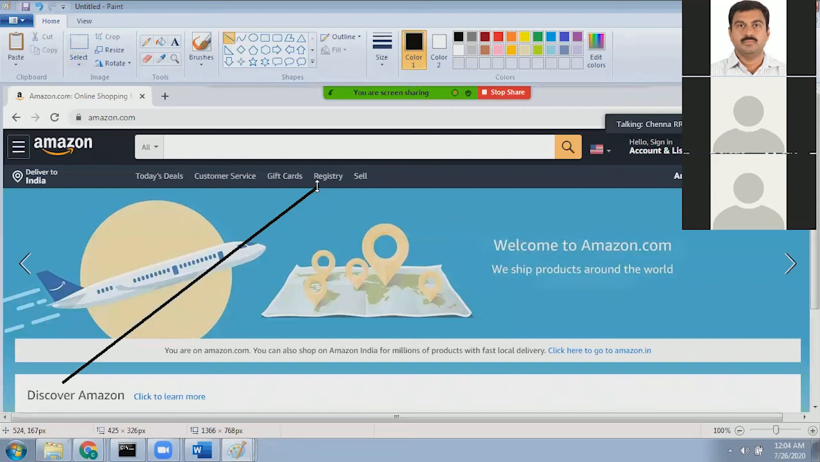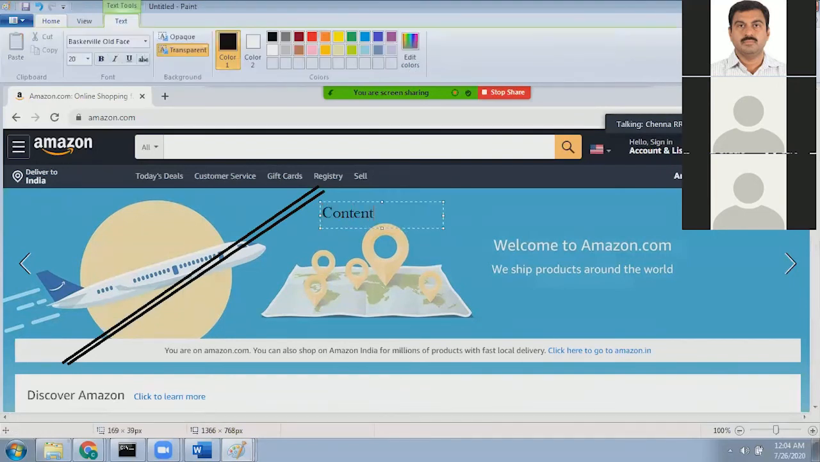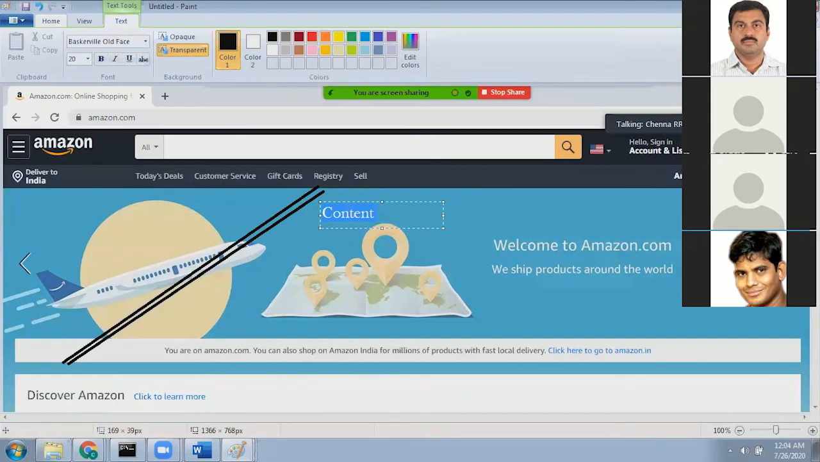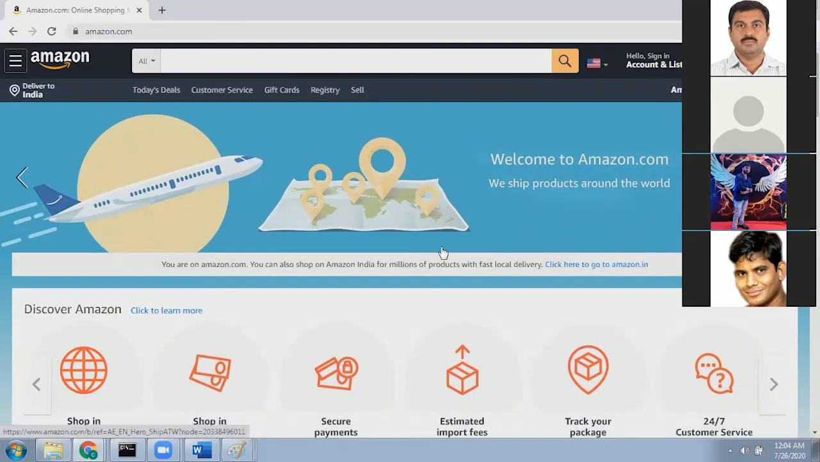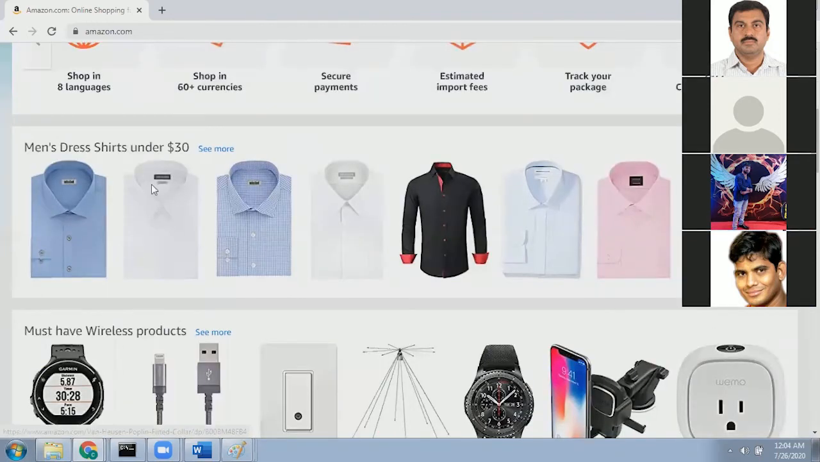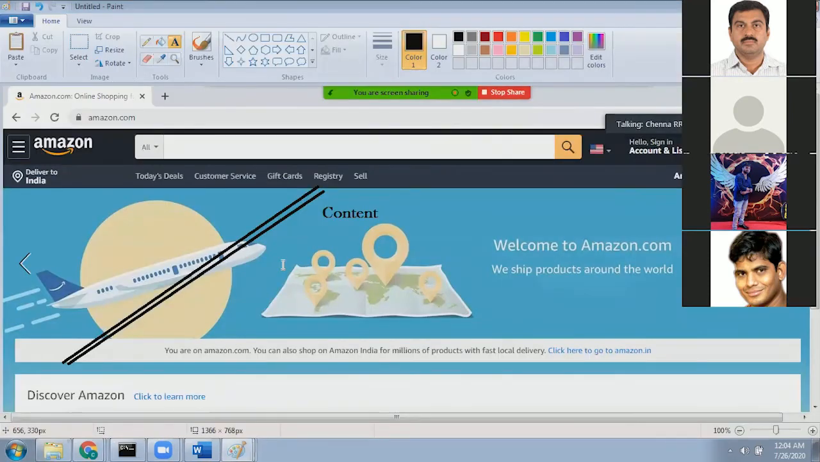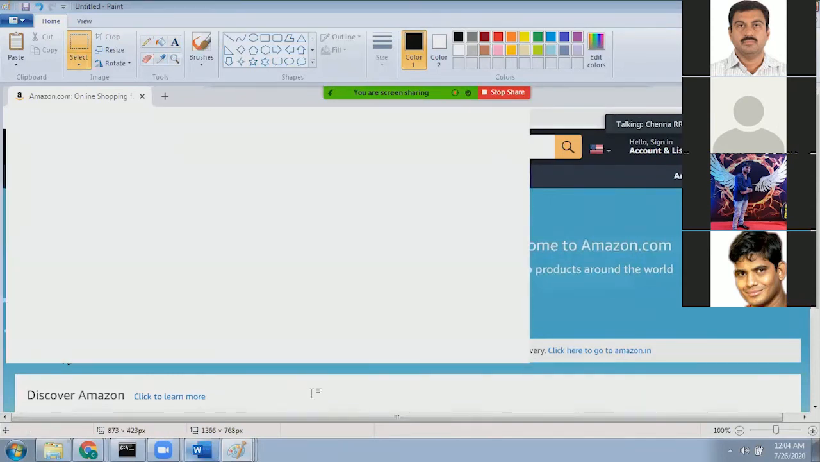This content changes frequently, yes or no? You can unmute yourself and just say yes or no. Yes, right? Because today this banner is there, tomorrow you will see some other banner. Today these t-shirts are there, tomorrow you will see different ones. So this content changes very frequently. Do you think that a developer will make these content changes? Answer is no.